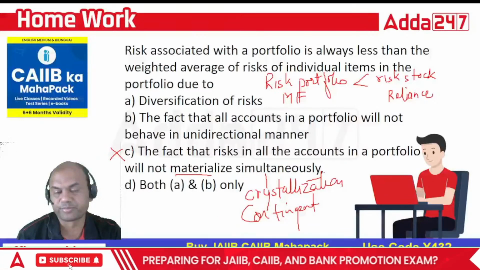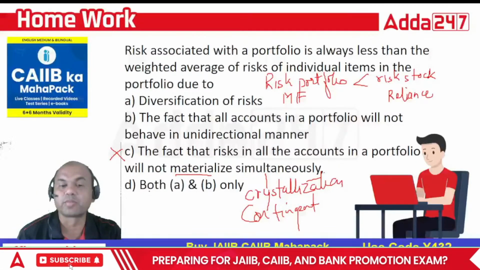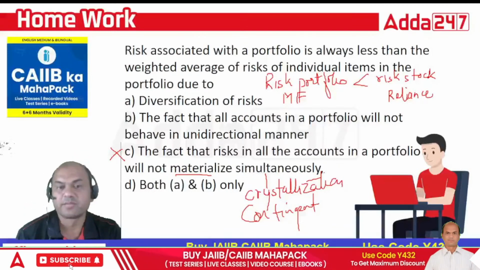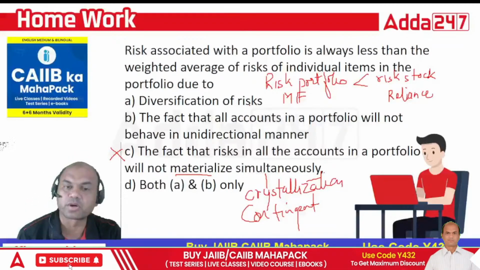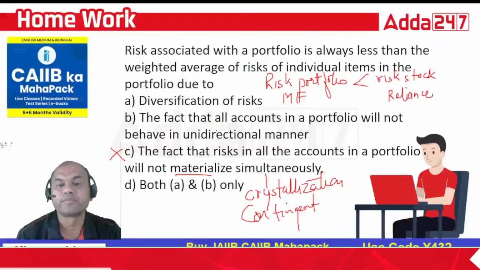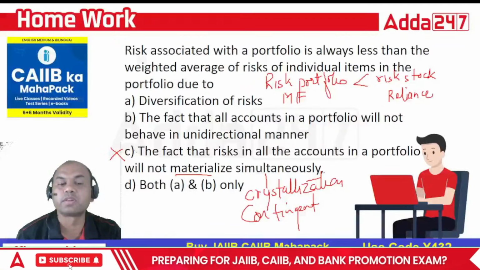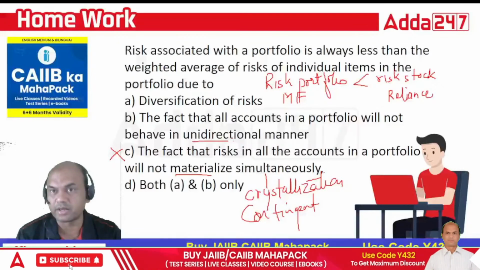So C is out. Only A and B remain. So both A and B is the answer, because diversification of risk is the important part, and the fact that all accounts in the portfolio will not behave in a unidirectional manner. That's what I told about beta value, right?